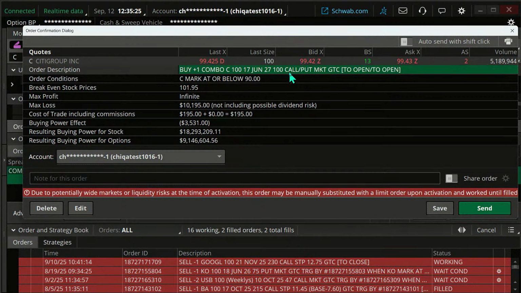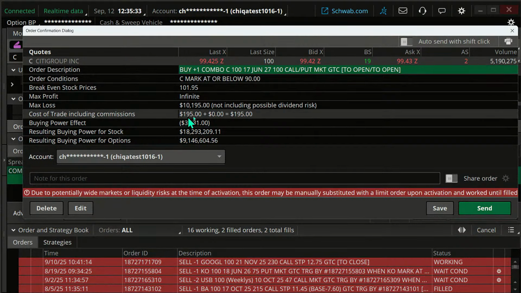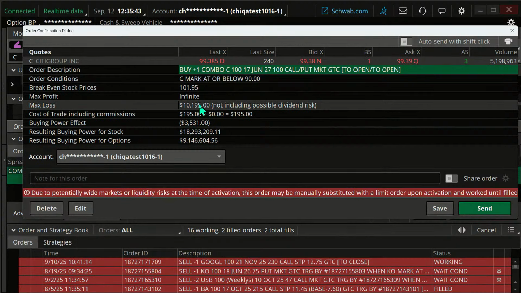We're buying the call, put, initial cost of trade, including commissions. And this is paper money, right? About 200 bucks. Max loss, about 10,000 bucks. That'd be if Citigroup goes to zero. There's not that much time decay, so even if it goes down a little bit or goes sideways, we're not going to have much time decay, degradation of the trade there. But there is that expiration date.